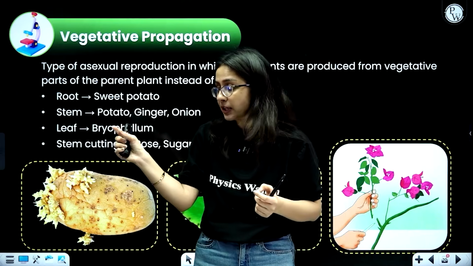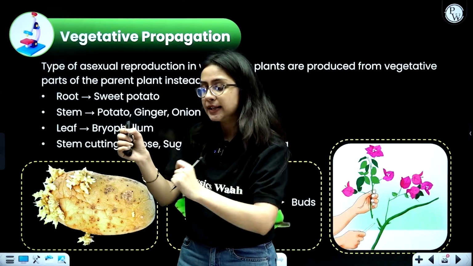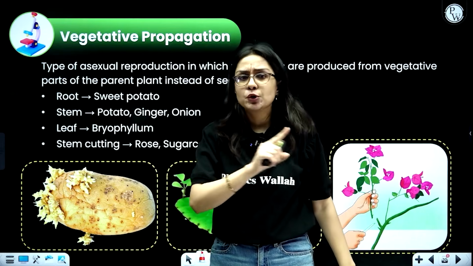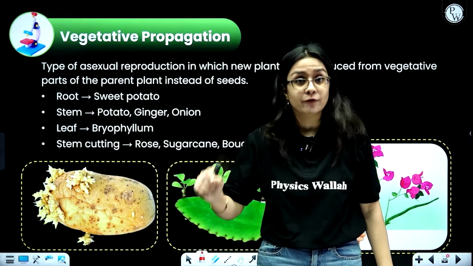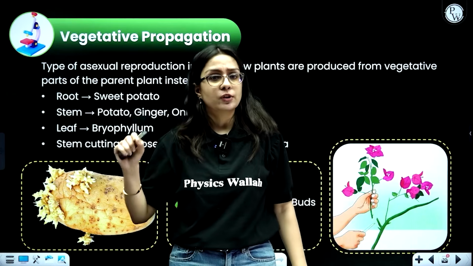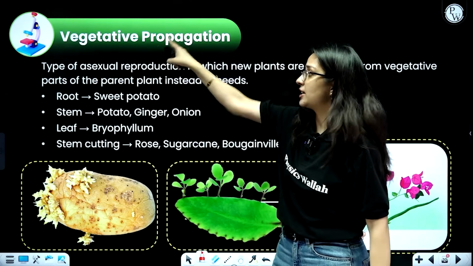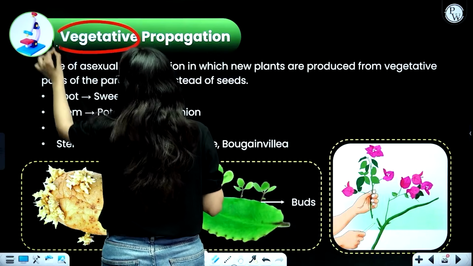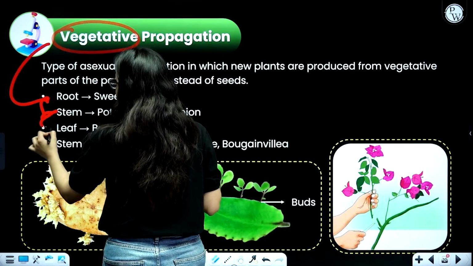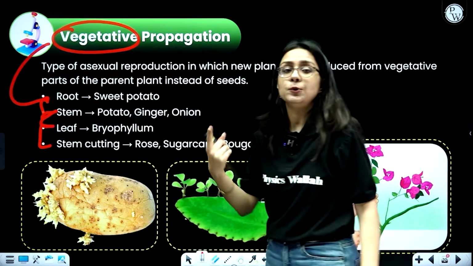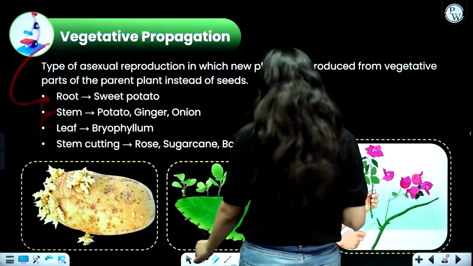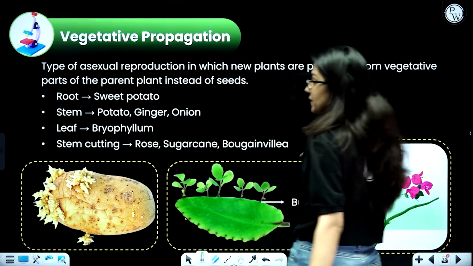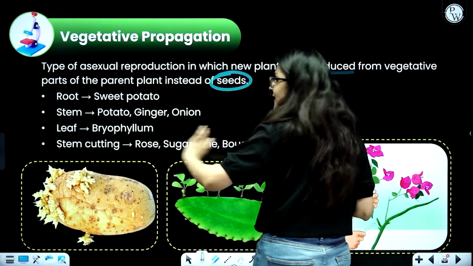So if I have one particular plant, I'll use the root, stem or leaf, sow it in the soil, and then there will be a new plant formation. So you don't need any kind of seed here. And whenever such a method of reproduction takes place, it is called vegetative propagation, because you are using the vegetative parts such as root, stem, leaf or stem cutting to develop a new plant. It is a kind of asexual reproduction in which new plants are produced from vegetative parts instead of seeds. You don't need seeds over here.